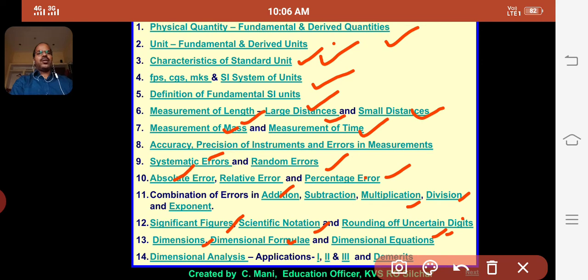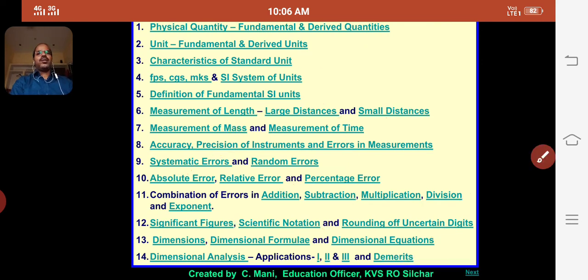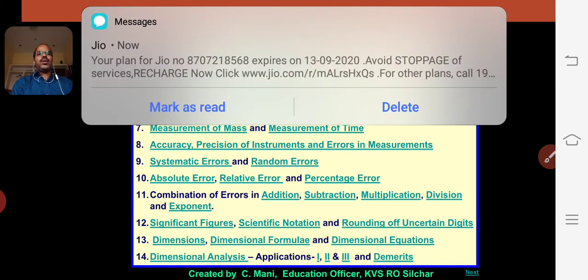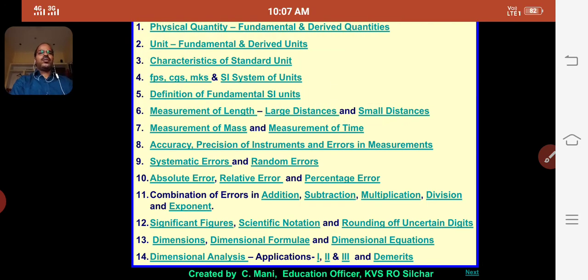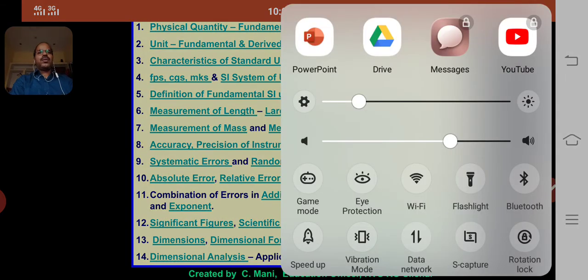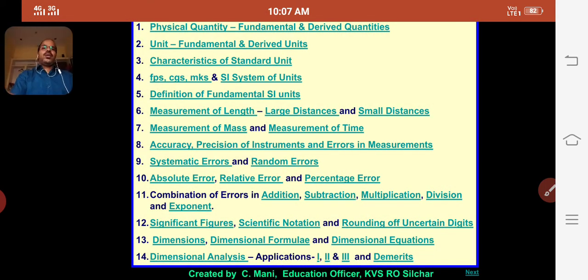So let us start with the first topic of this chapter, that is the physical quantity. Before discussing the physical quantity, I want to discuss what the quantities are. Which type of nouns are termed as the quantity? The quantity word is given to any noun which represents some value.